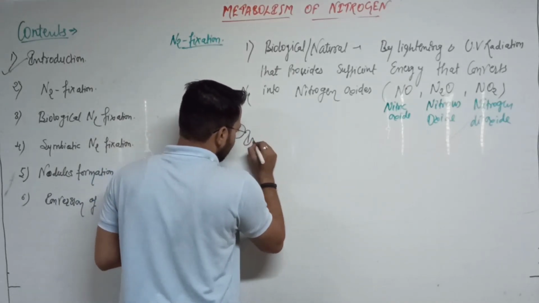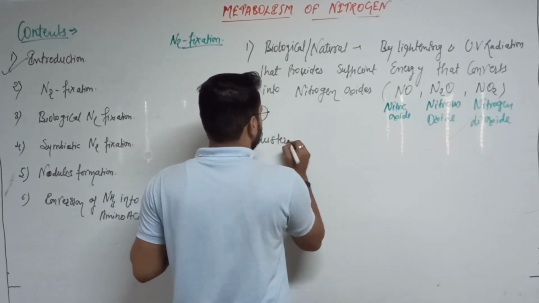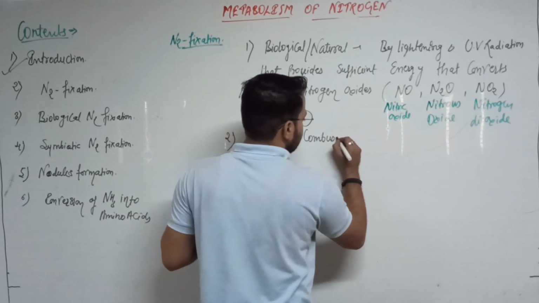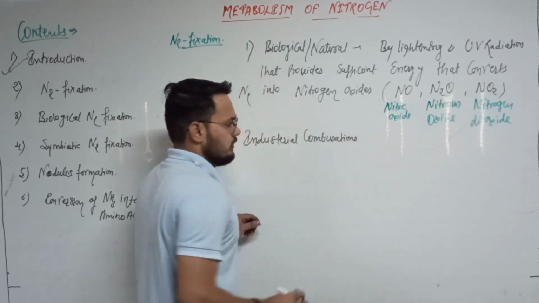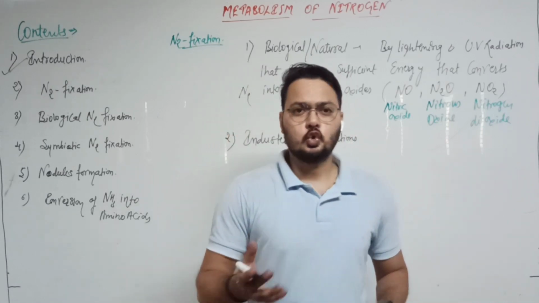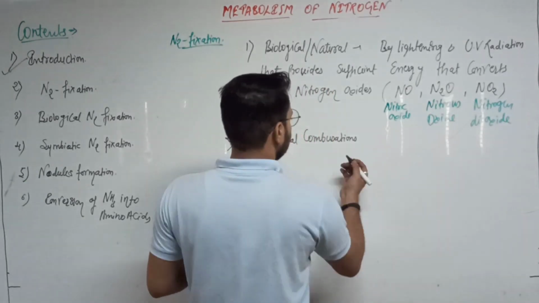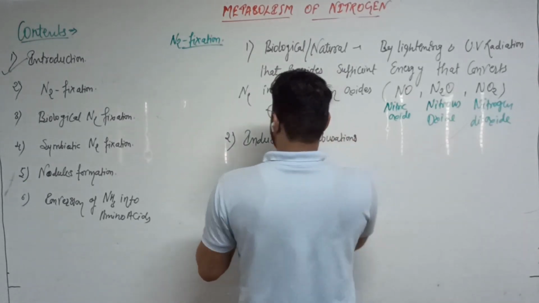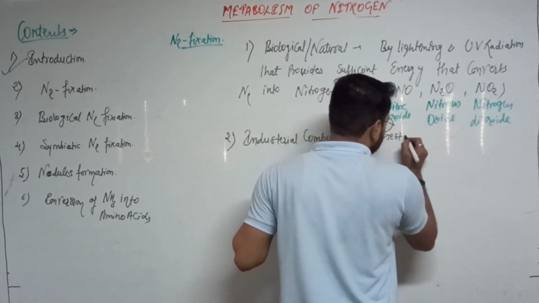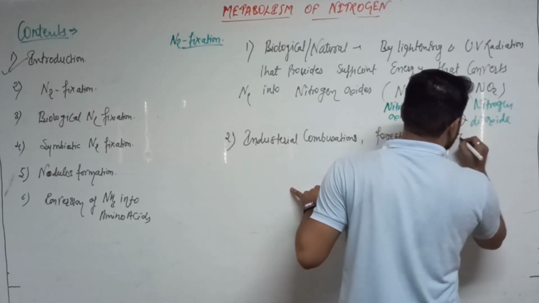Then artificial source means like the industrial combustion. Industrial combustions, forest fires, and the automobile exhaust.